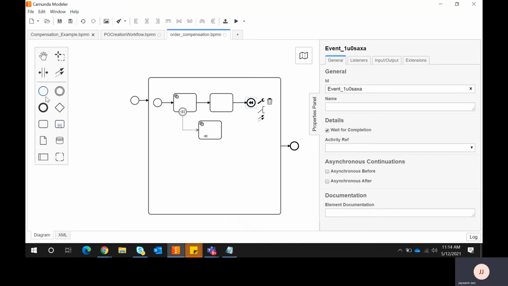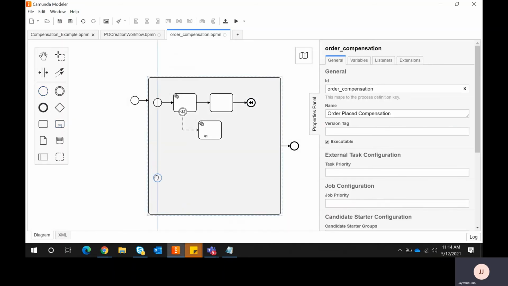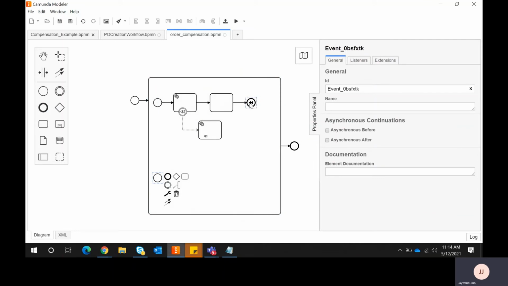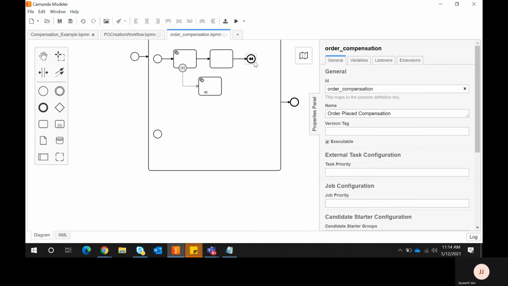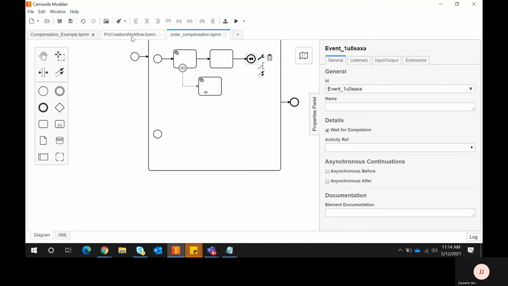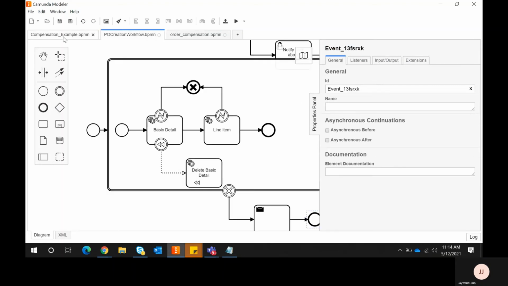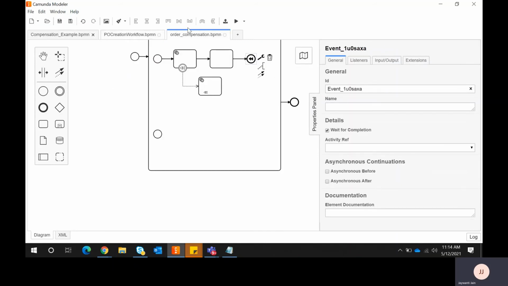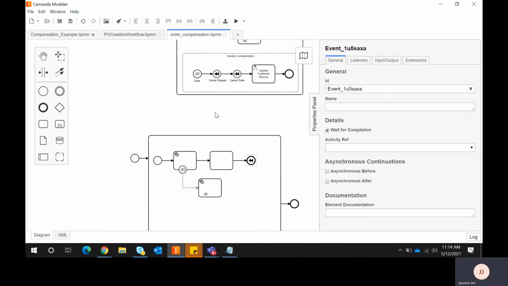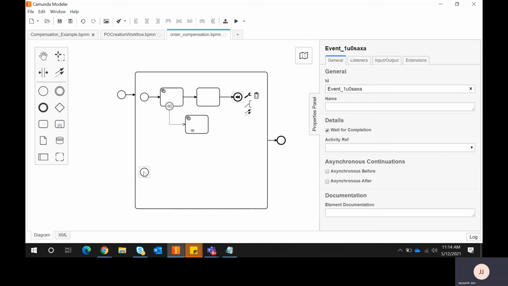So again, I will add one more start event. So this is the throwing cancel end event, and this is my okay. So this is okay. So this is the diagram, right? Manually I am creating it.